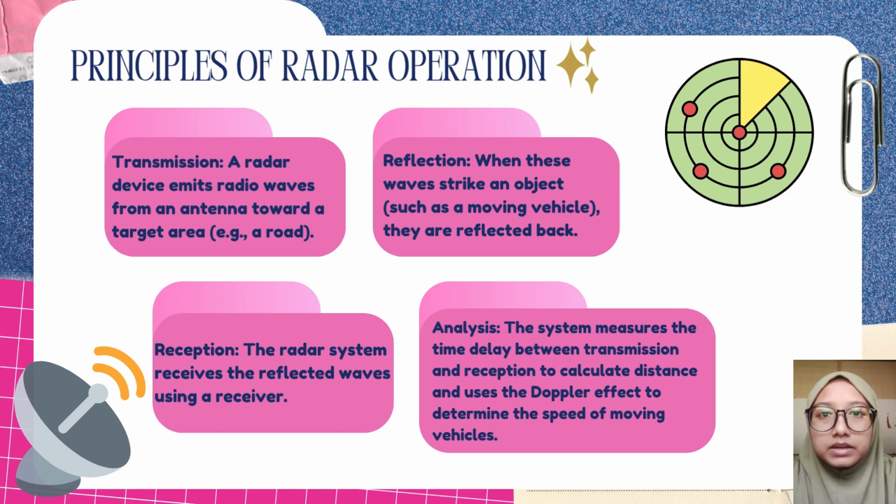After that, the system analyzes the signal. It calculates the distance to the object by measuring the time it took for the wave to travel to the object and back. It also uses the Doppler effect, a change in frequency of the reflected wave, to determine the speed of moving vehicles. So, in short, radar systems detect both the location and the speed of objects using radio waves. That's how they help monitor traffic and control speed on roads.